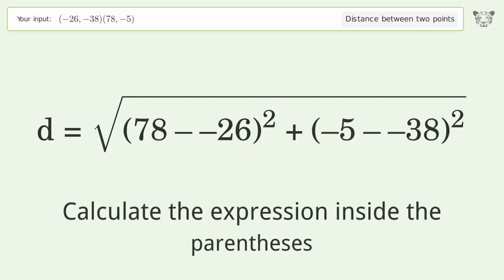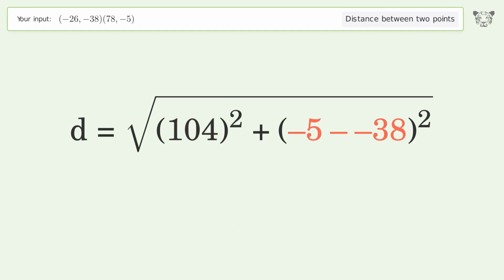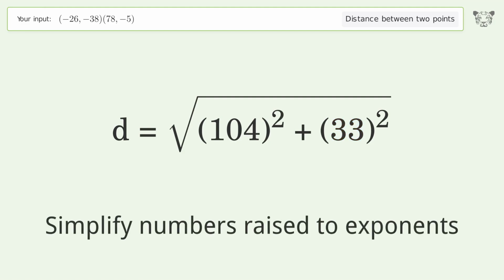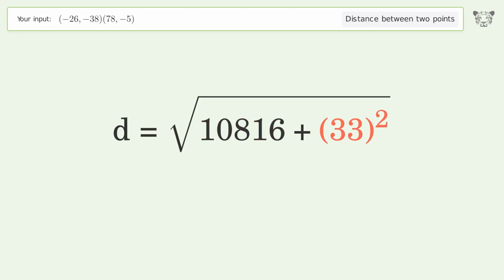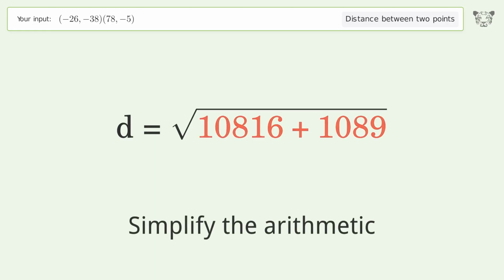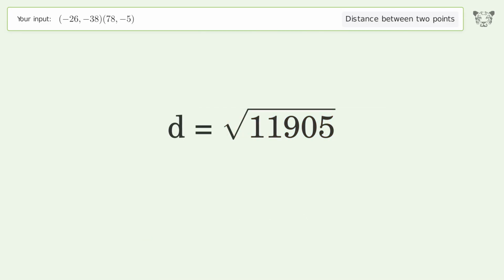Calculate the expression inside the parentheses. Simplify numbers raised to exponents. Simplify the arithmetic. And so the distance between the 2 points is the square root of 11,905 or 109.11.